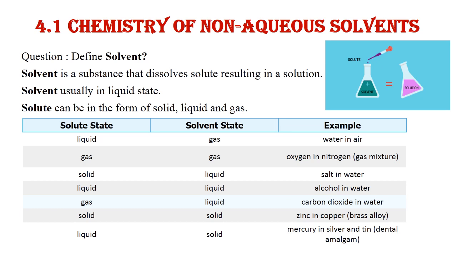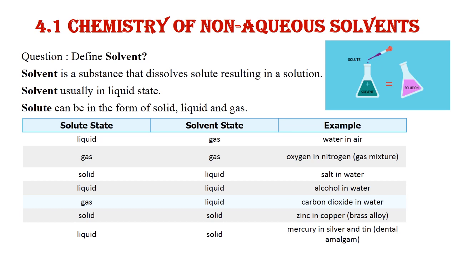Hello friends, today we will do the chemistry of non-aqueous solvents, as this is a very important topic in our chemistry. Now, first, let us define solvent. What do you mean by solvent? A solvent is a substance that dissolves a solute, resulting in a solution.